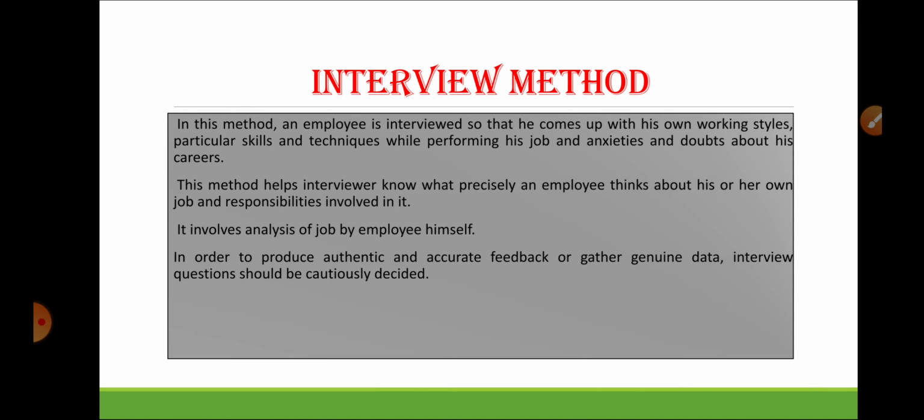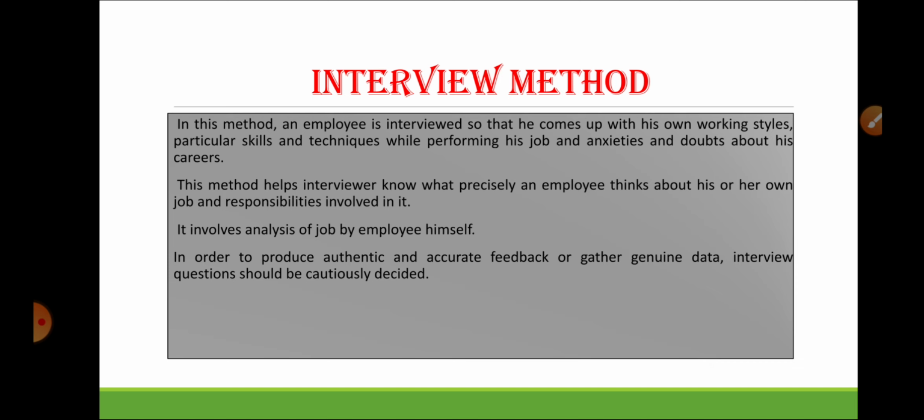My next slide is interview method. In this interview method, an employee is interviewed so that he comes up with his own working styles, particular skills and techniques while performing his job, and anxieties and doubts about his career. So in this method, the job analyst interviews the person of a particular job. He checks the working styles he is using, the particular skills and techniques he is using to perform the job, and what anxieties and doubts he has for his career.